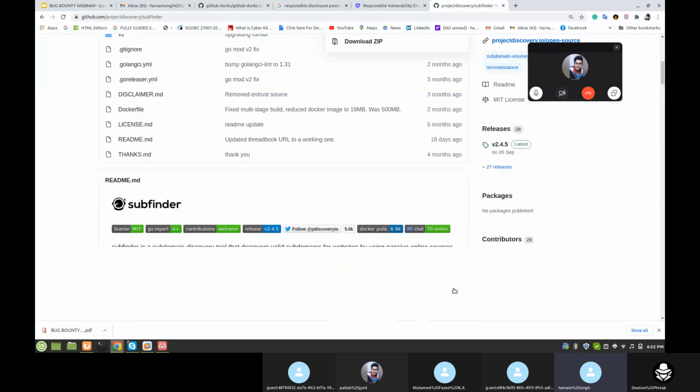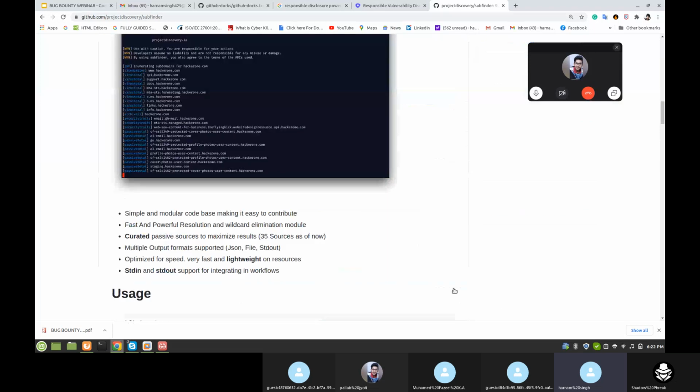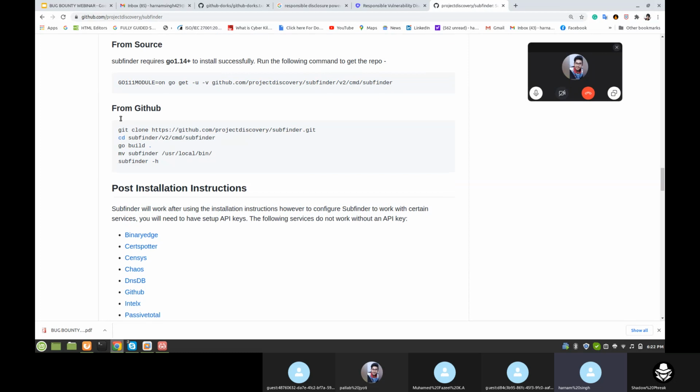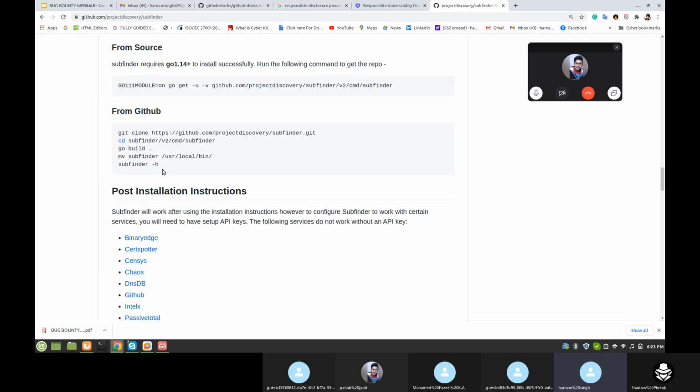After that follow these steps: cd to the subfinder v2 cmd directory, after that go build. But before installing Subfinder, you need to install Go. Go is a programming language, so you should install Go before installing Subfinder. I already installed Go, Golang, Subfinder, and other tools that I will show you. You need to follow these steps.